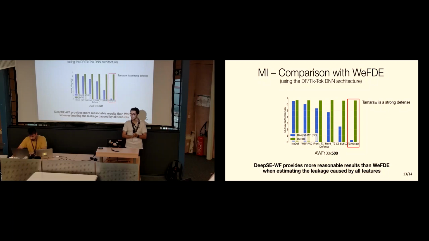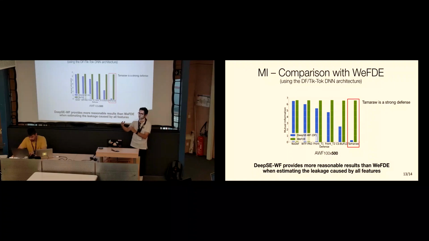So for other comparison, we also compared with another estimation framework, WFDE, that estimates mutual information. And one thing that we saw when we put together 500 traces of each website, which again was the maximum number of traces that we could analyze in our test bed for WFDE, was that the joint mutual information that was being estimated seemed to be quite high for all the defenses, which we found weird,